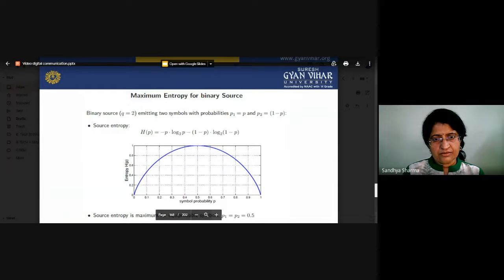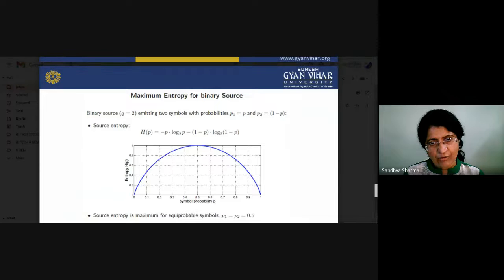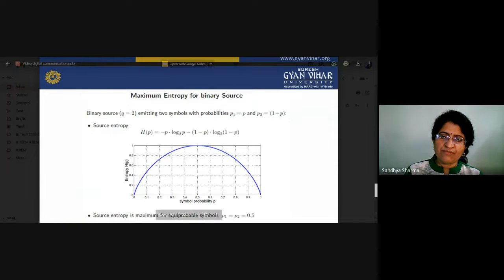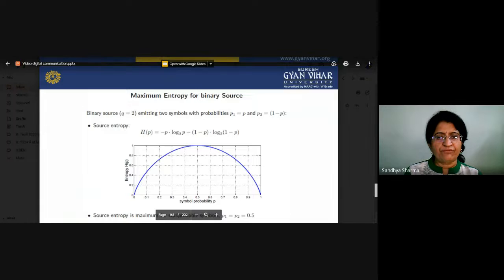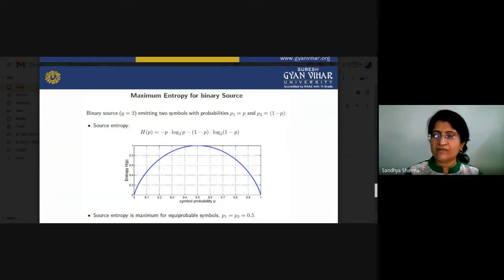Source entropy is maximum when the probability is 0.5, and after 0.5 it decreases slowly. At equal probability events, whatever the equal value, at that particular value the entropy will be maximum. So in this graph we can see the relationship between the entropy and symbol probability Pi.